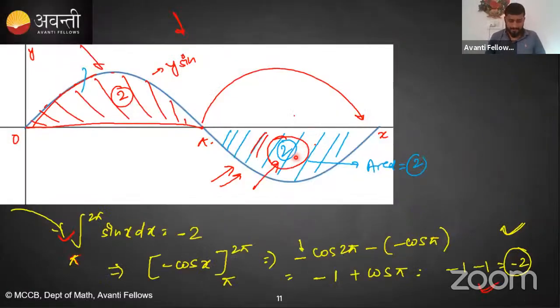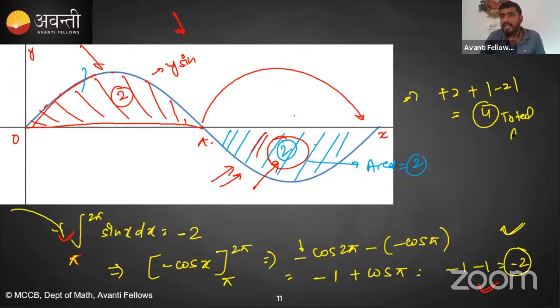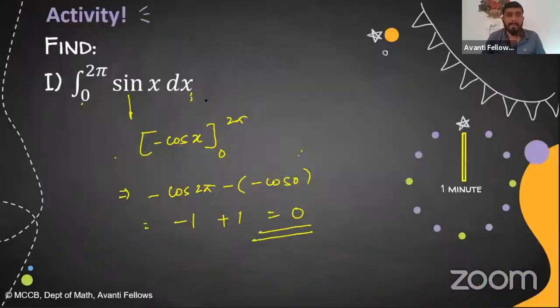Okay. And if they are saying the total area enclosed by, guys, I'm not talking about definite integration, I'm not talking about algebraic area. I'm just saying the total area enclosed by this sin x. Now my answer will be plus 2 plus mod of minus 2, which means every area we consider positive. Then my answer will be 4. That is the total area. If I'm talking about only area, then you have to take all the area as positive. But if I'm talking about the definite integration or algebraic area, you have to take them with sign, which means plus or negative. Clear? Okay. Let's move to the next one.